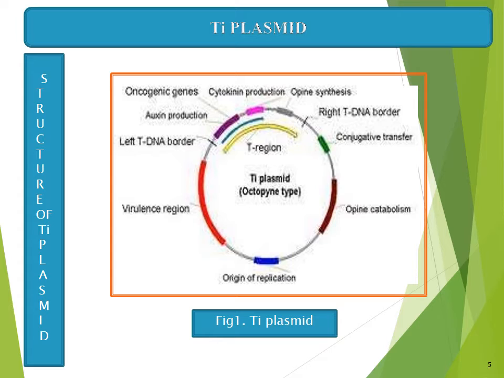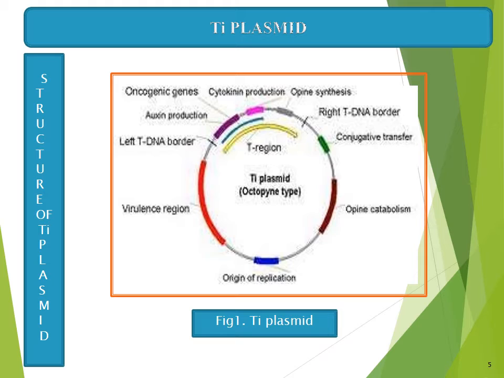But here the bacterial Ti plasmid carries these genes so that these products, auxin and cytokinin, are synthesized excessively in the plants. That means the auxin and cytokinin genes transfer from Agrobacterium tumefaciens and integrate into the plant's chromosomal DNA, so that excess production of cytokinin and auxin takes place.